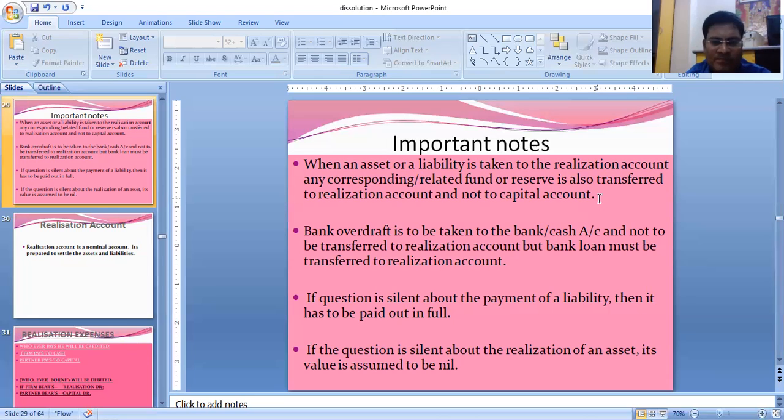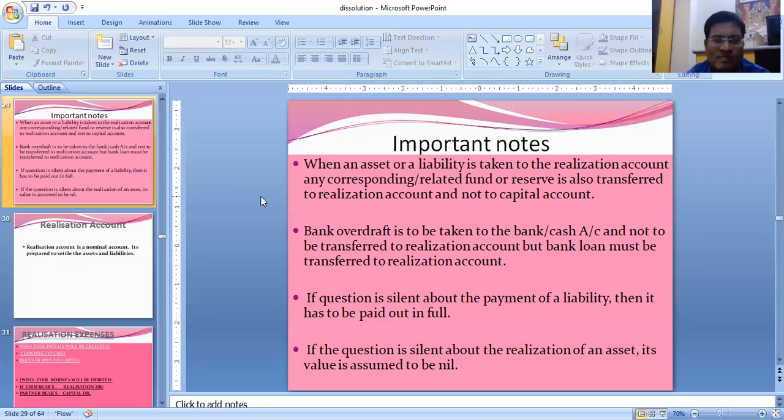That means whenever a fund is there, then I have to take the particular asset or liability as well in realization. There is a separate treatment for this type of funds. We will be learning that later on. Bank overdraft never comes in realization, but bank loan will come. Bank overdraft is a credit balance in cash and bank account. If the question is silent about the payment of liability, then it has to be paid out in full as we have seen in the last video. And if the question is silent about the realization of asset, its value is assumed to be nil as we have seen in the last video.